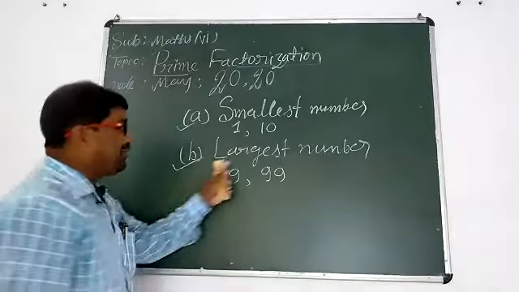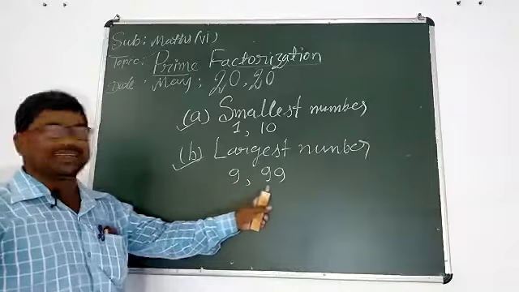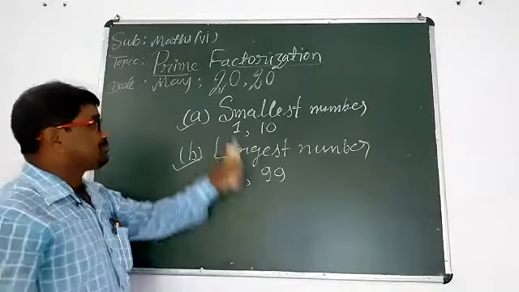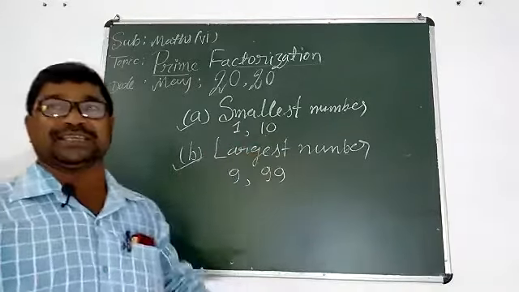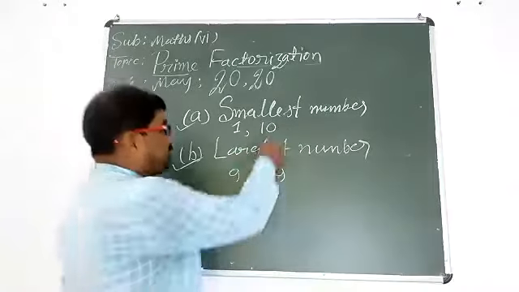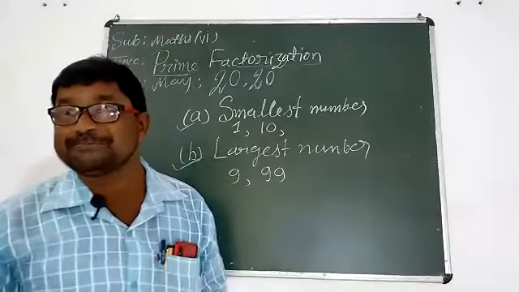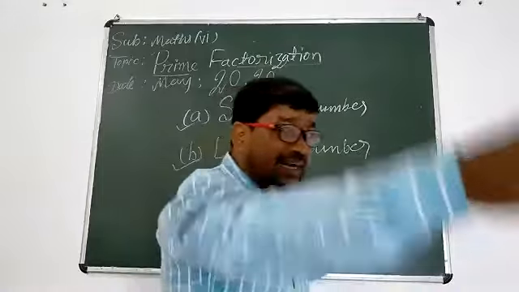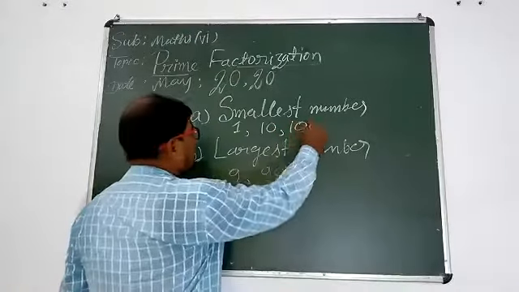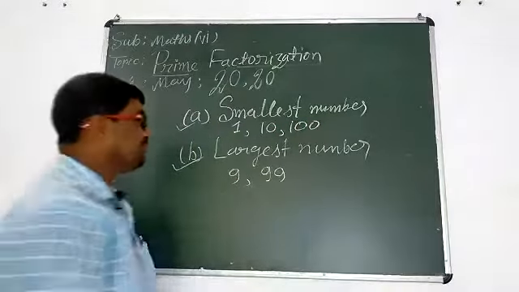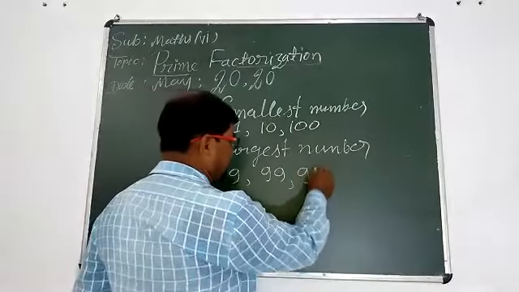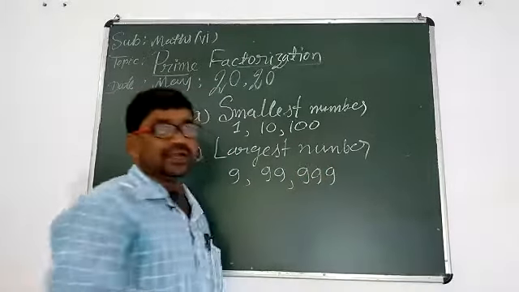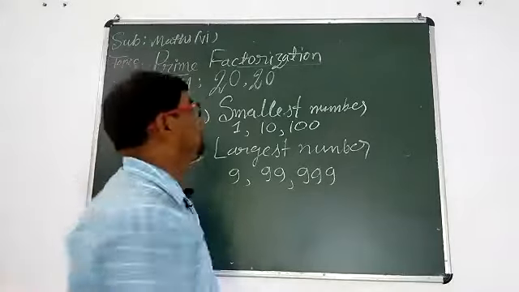Now, the largest number of 2 digits is 99. Smallest number of 2 digits is 10. Now, think about 3 digits. Smallest number of 3 digits is 100. Very good. Largest number of 3 digits is 999.